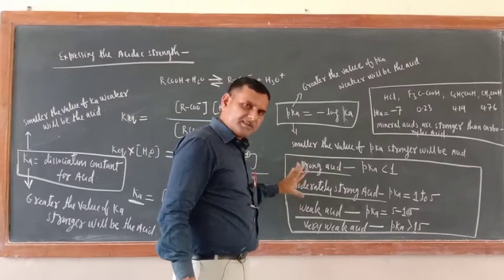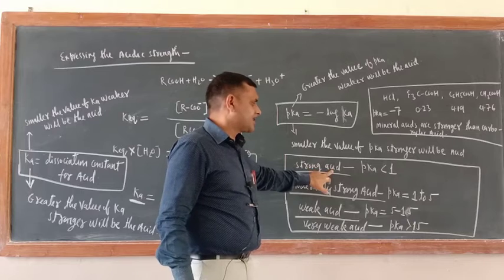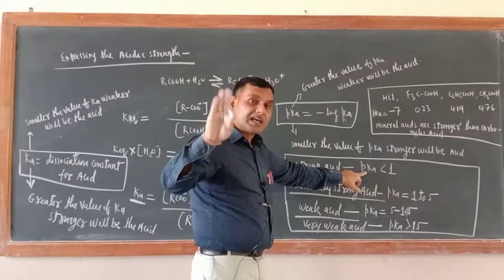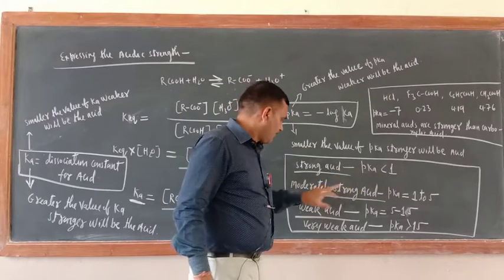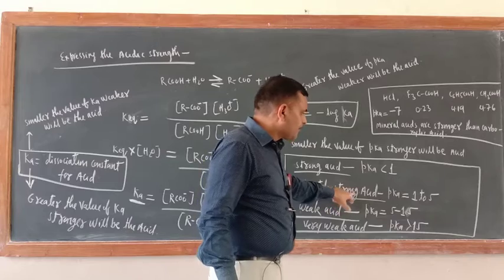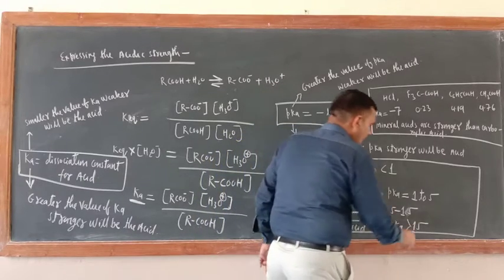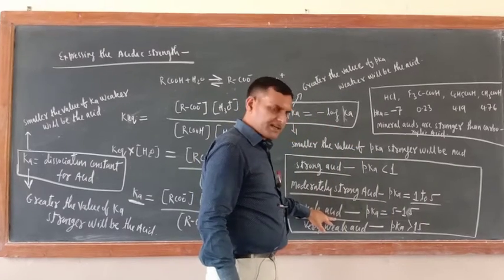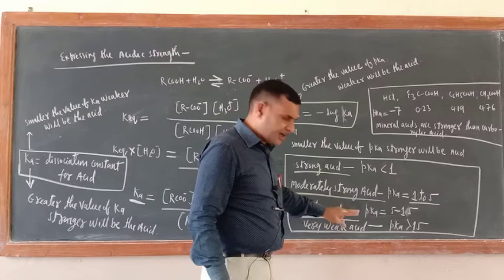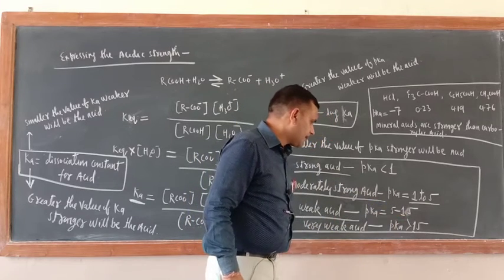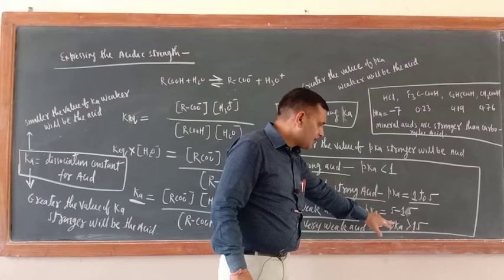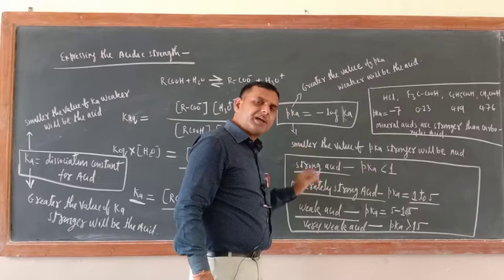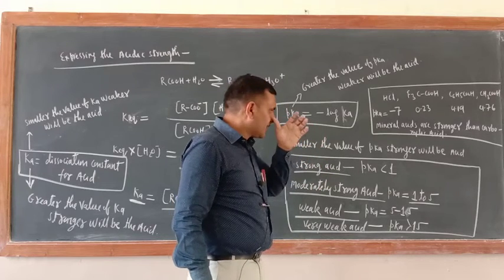Now here is the summary. For a strong acid, the pKa value should be less than 1. For a moderately strong acid, the pKa value should be 1 to 5, and for a weak acid, the pKa value should be between 5 to 15. For a very weak acid, the pKa value should be greater than 15.